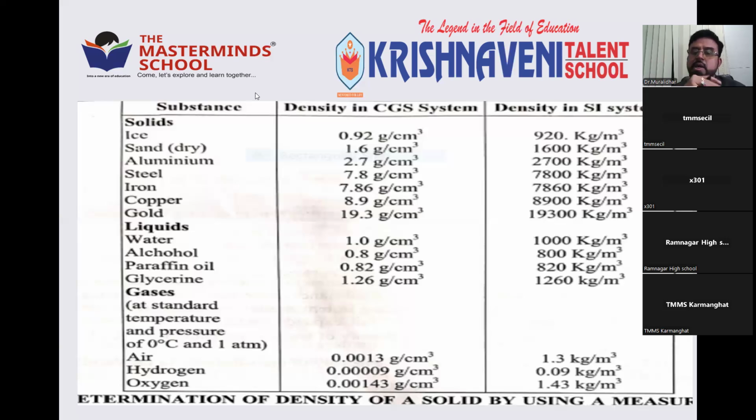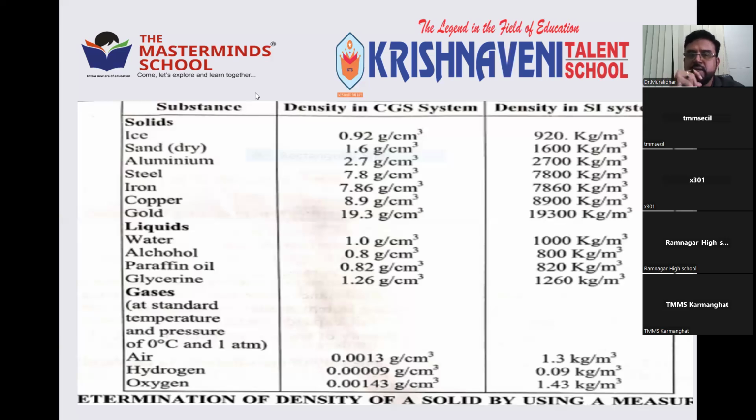Now when you come to liquids, liquids also can be measured for density. Liquid mass can be measured, and I told you the hydrometer also helps us to measure the density of liquids accurately. See, you can see water. Water is generally taken as the standard, 1000 kg per meter cube. Alcohol, paraffin oil, glycerine. So many, every liquid has different densities, different mass and different volume. Right or not? If you drop the same quantity on a surface, water will flow faster when compared to glycerine or any other oil.